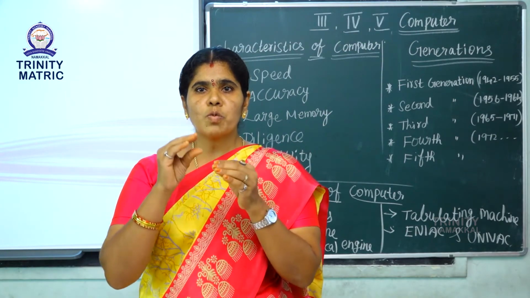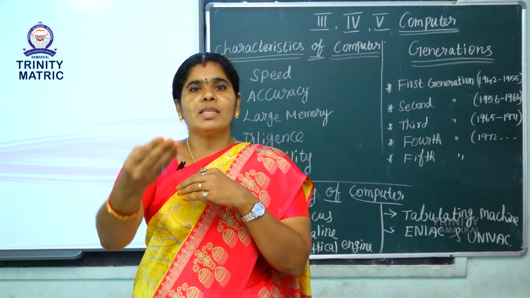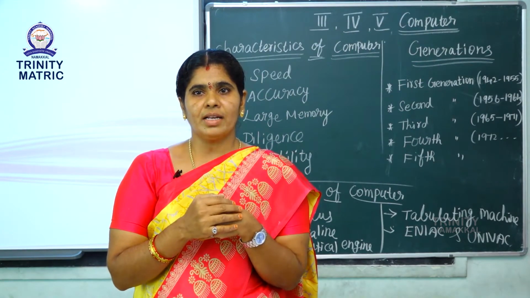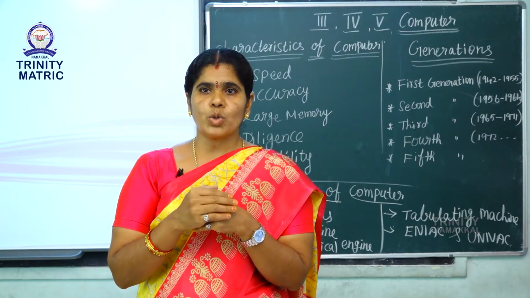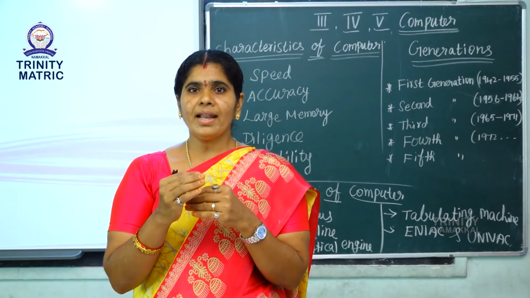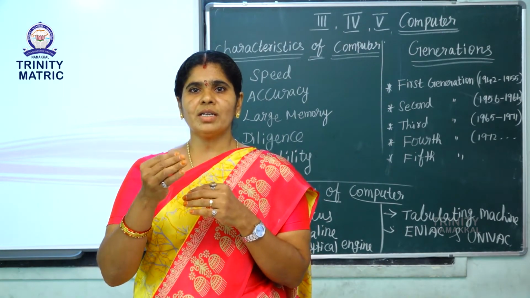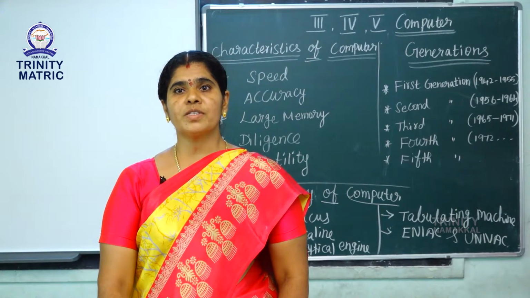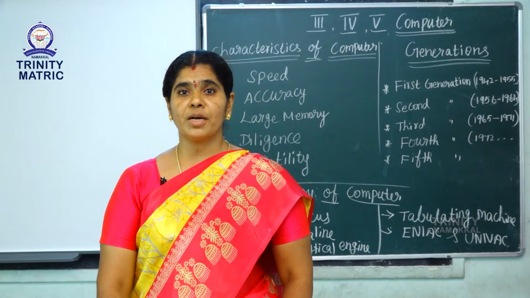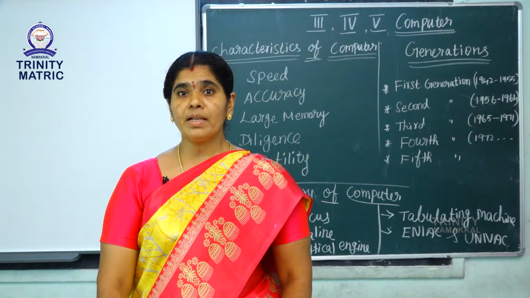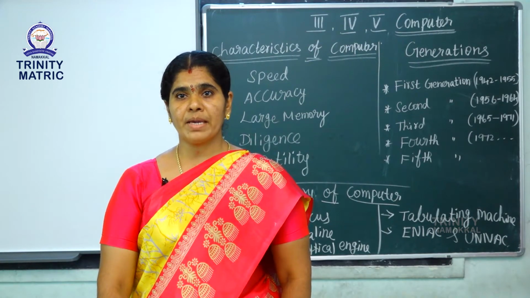It is comparatively smaller than the first generation. They were faster and less expensive than first generation computers. For example, ENIAC and IBM.